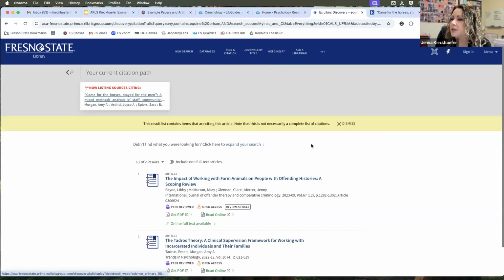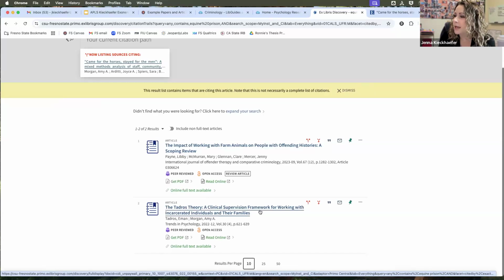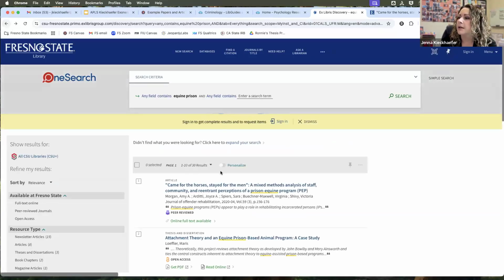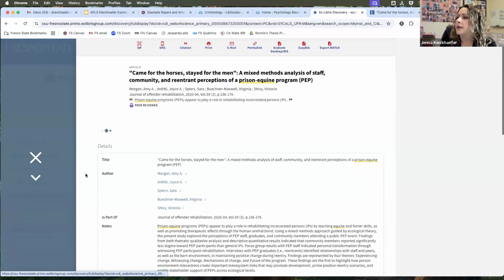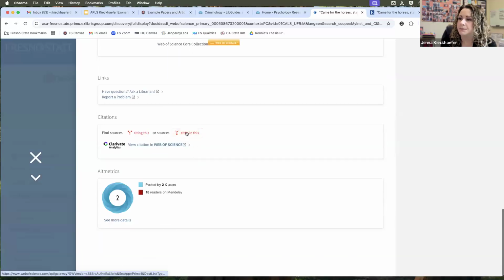Is anyone citing this? Yes. I've got two: the impact of working with farm animals on people with offending history. Maybe it's saying offending history. I don't know if that means they're in prison or not, but that might be worth looking at. Or this one, again, could be useful, maybe not. So I'm going to go back, and then try the cited in this one.